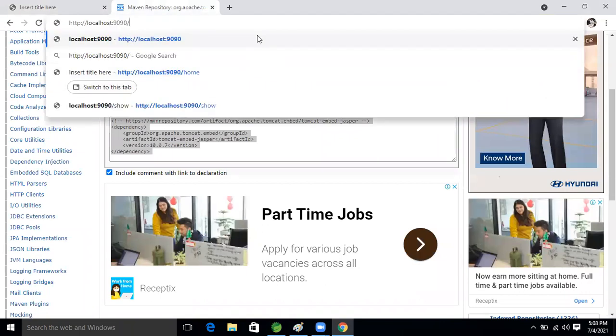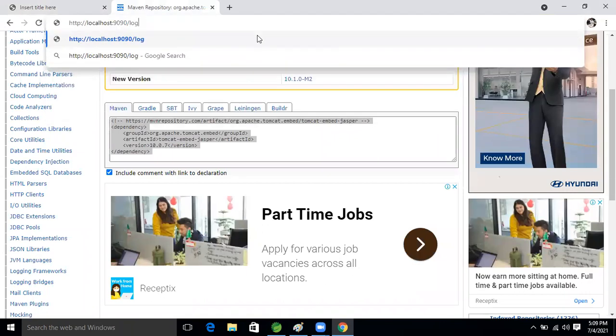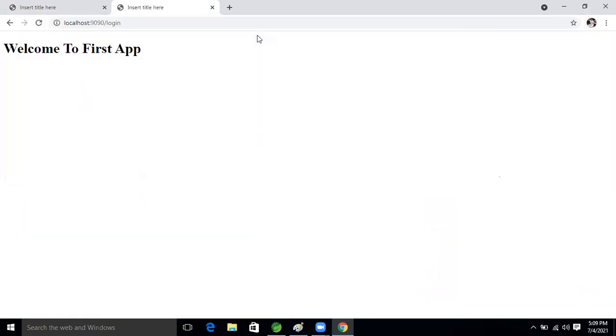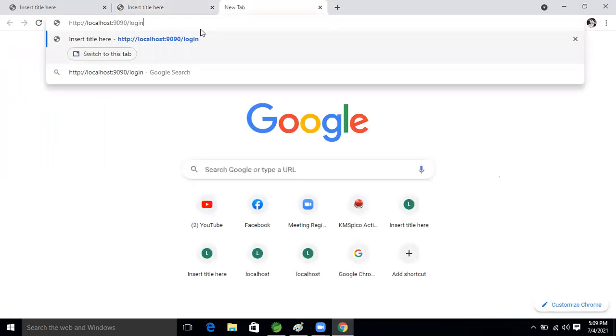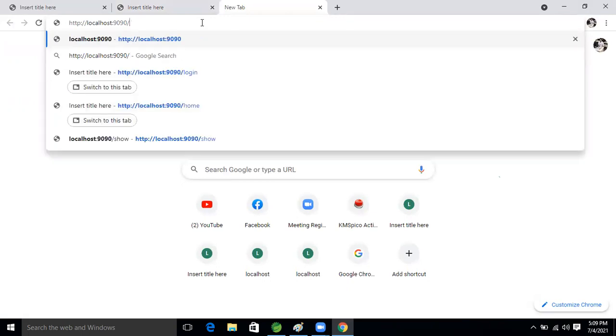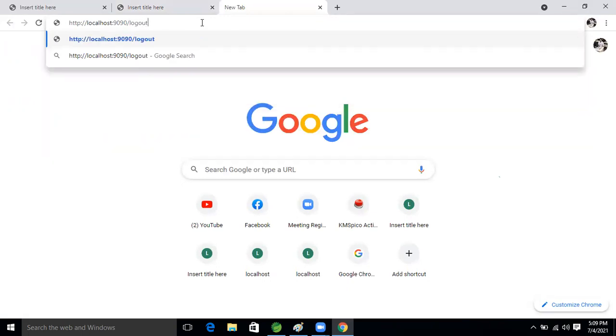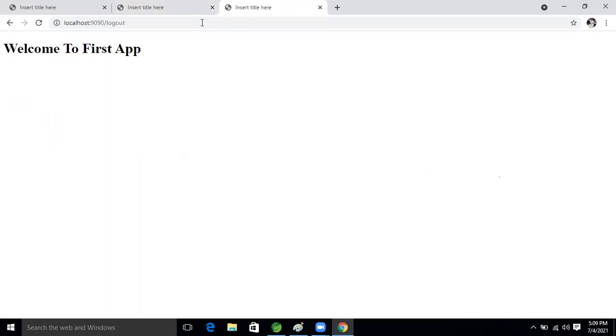Another one: remove that here, login, right? Login. Now are we still able to get it or not, guys? Yes, Ravi. Okay, now copy this one and come to another tab, and here what is that? Logout. Now enter it. But still we are getting it or not, guys?